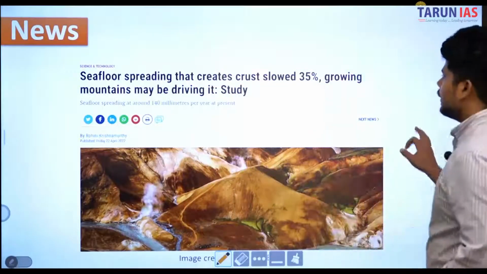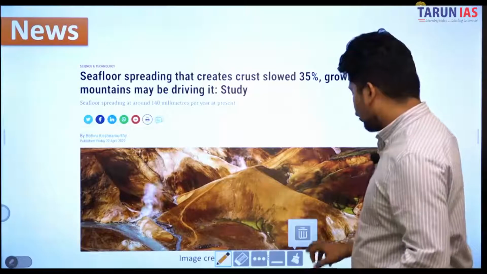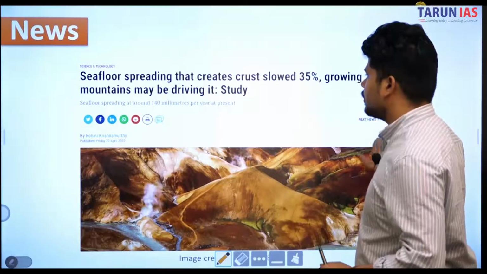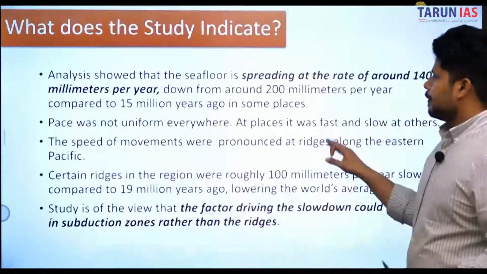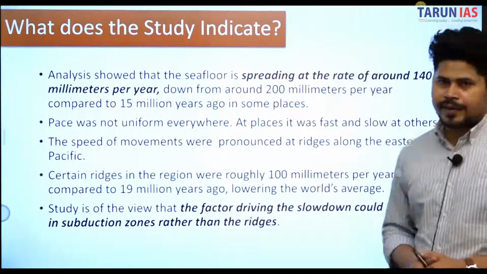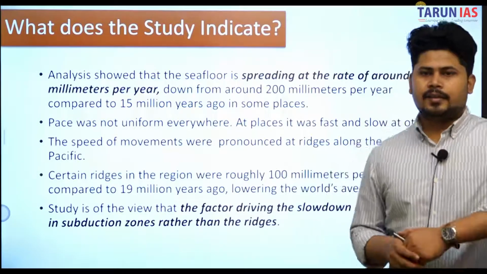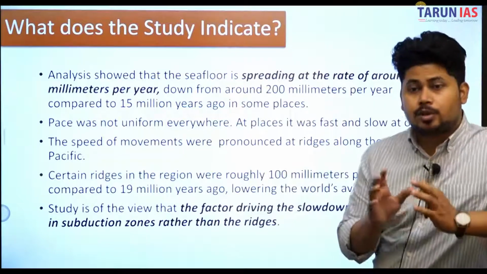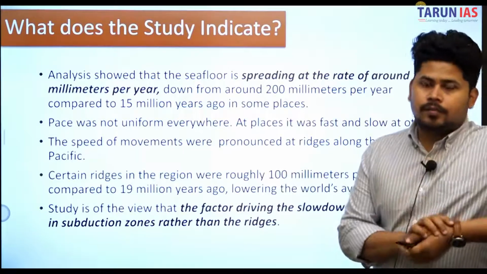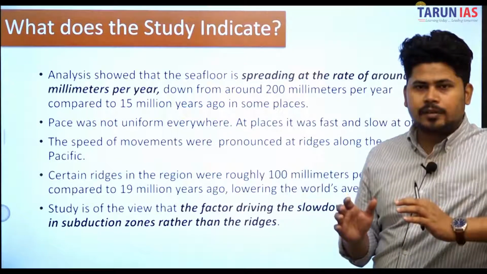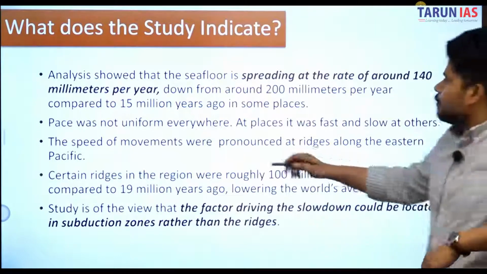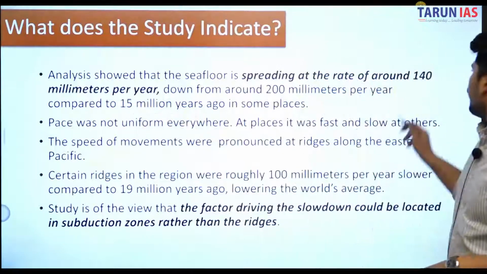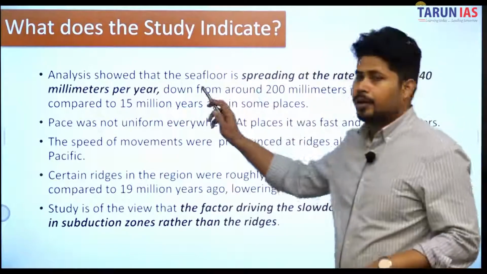So the report says that growing mountains may be driving this. Okay, what does the study indicate? It indicates that the seafloor spreading has slowed down from 200 millimeters per year to around 140 millimeters per year.